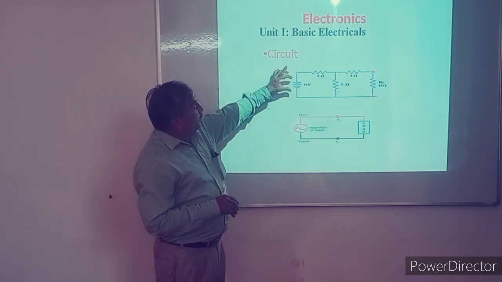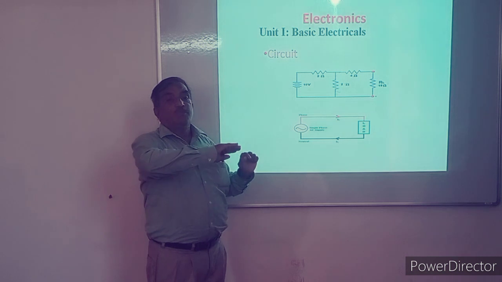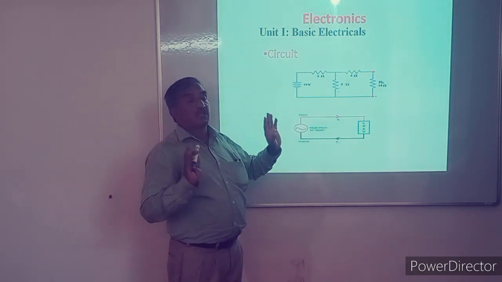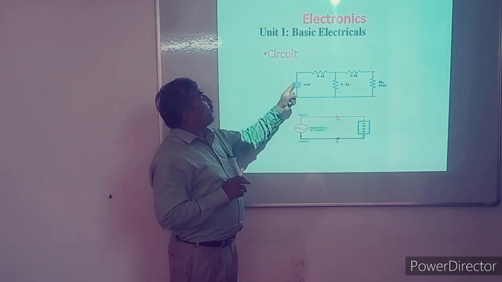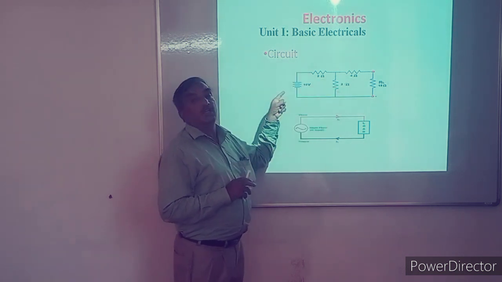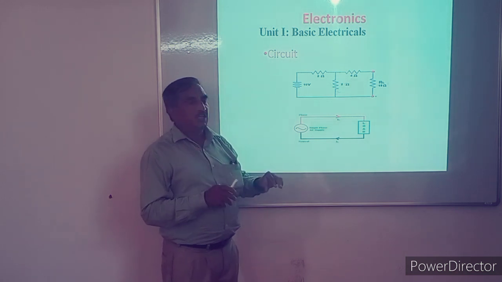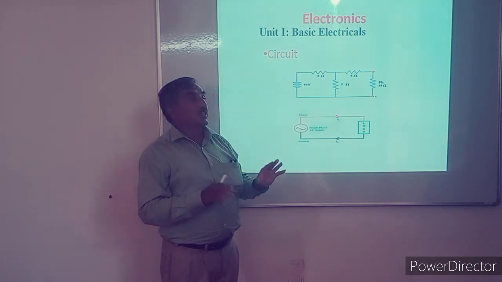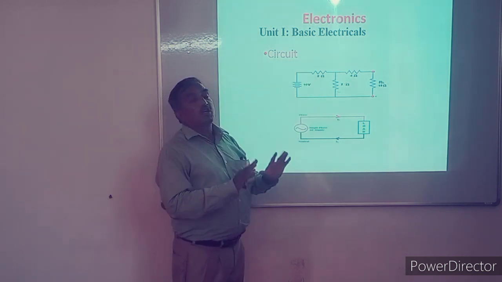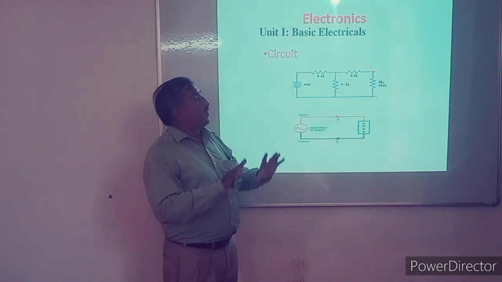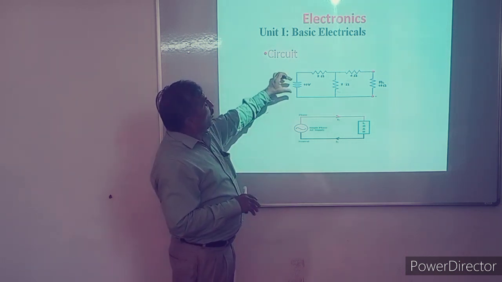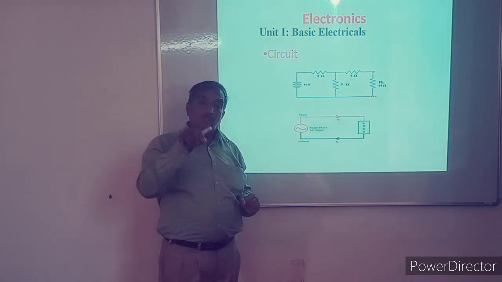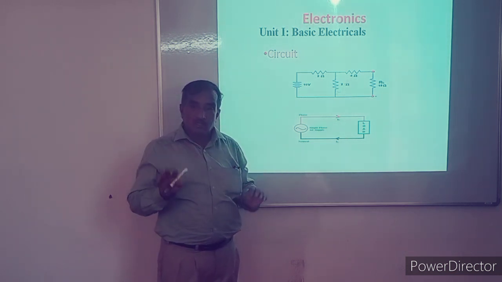That's why this upper DC source provides constant current and its direction is the same throughout the time. It provides current from the positive terminal and it goes to the negative terminal. It is the conventional current. Actually, there is a flow of electrons from negative terminal to positive, but conventionally, we mention that the current flows from positive. So the direction of current is constant, the magnitude is constant, and also the voltage magnitude is constant. It is a DC source. The source which has constant magnitude and direction is a DC source.